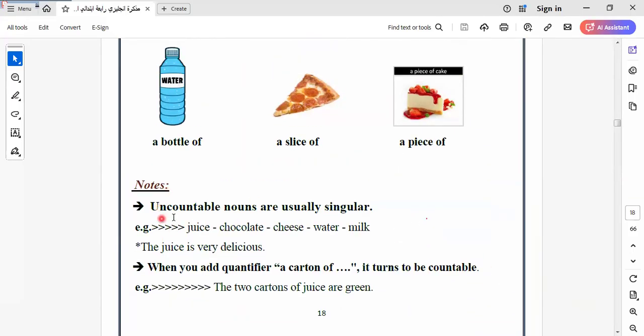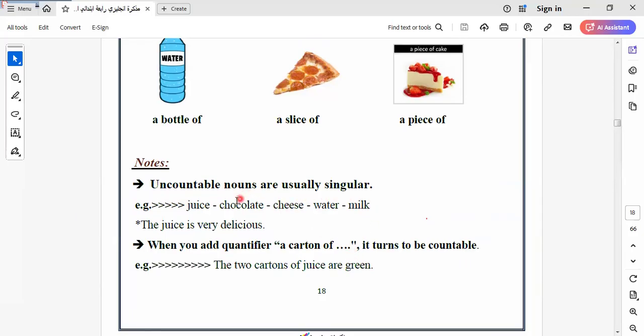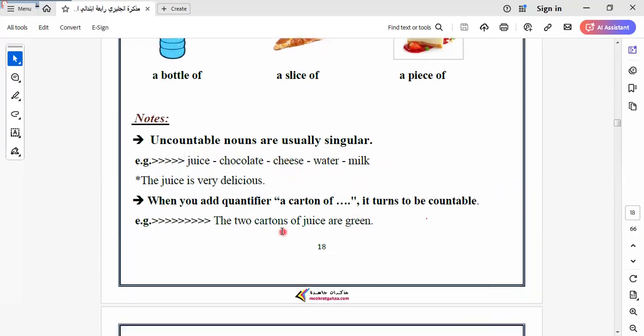Okay. Here we have uncountable nouns are usually singular. This is the thing that I would like you to know, that uncountable nouns are treated as singular, right? Like juice, like chocolate, like cheese, like water. We say water is, milk is, juice is, cheese is. Why? Because this is uncountable and treated as singular.